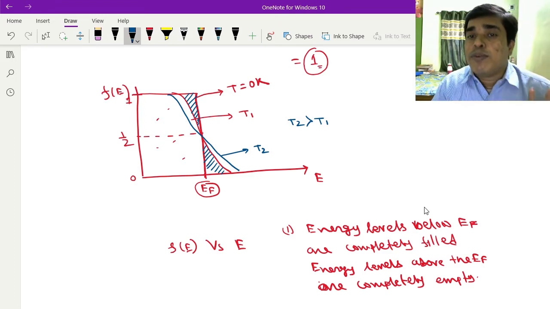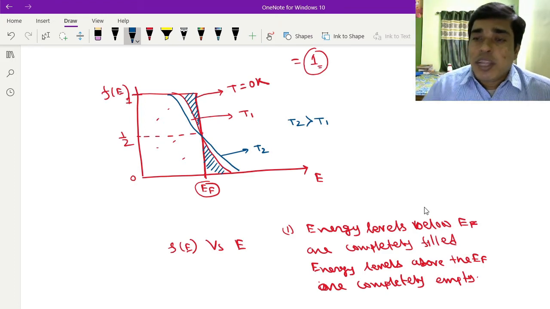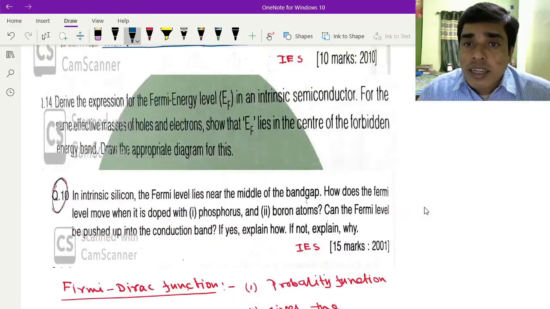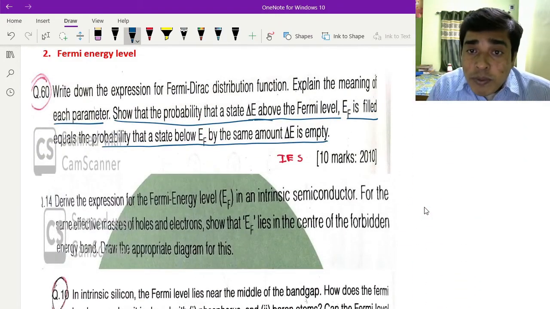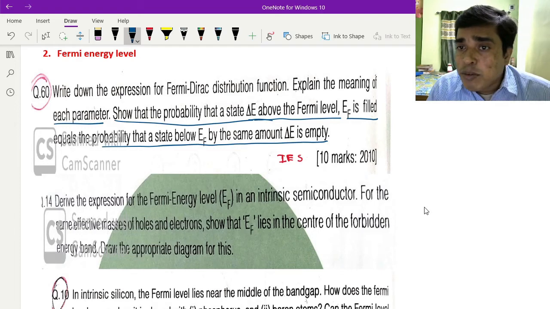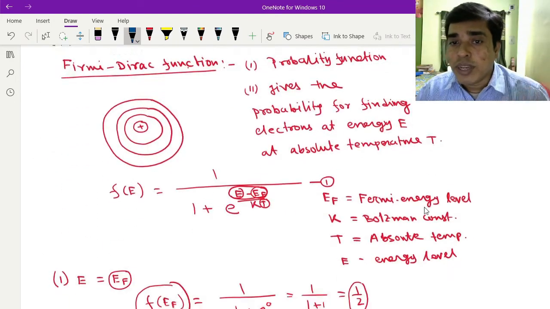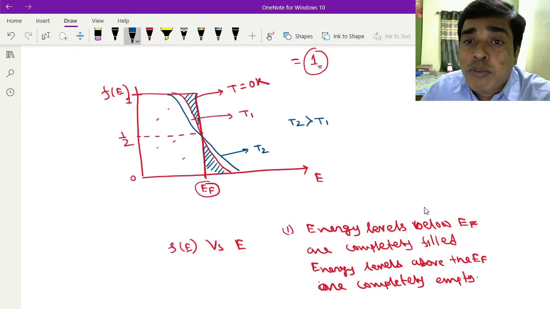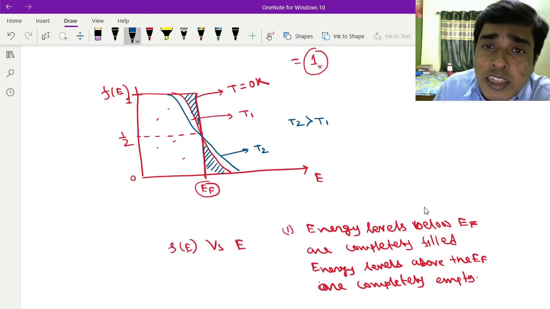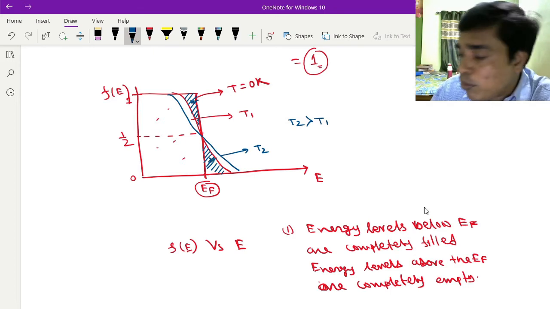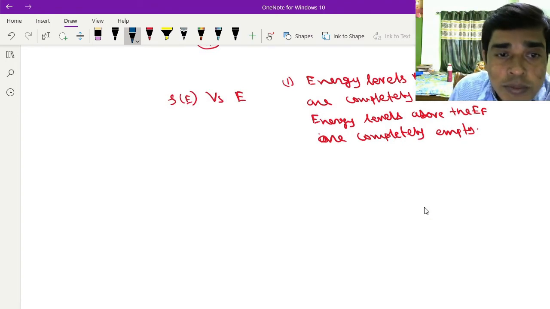So the probability that the state delta E above the Fermi energy level EF is filled equals the probability that the state below EF by the same amount of delta E is empty. Here you have to prove that this portion must be equal to this portion. So how to prove that?